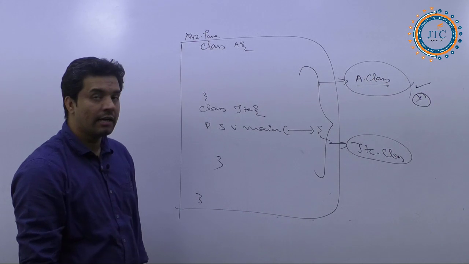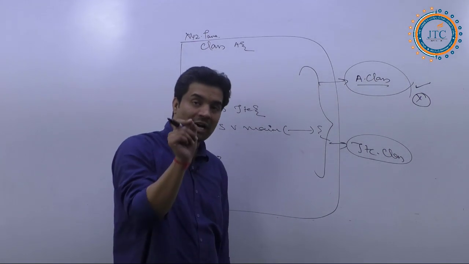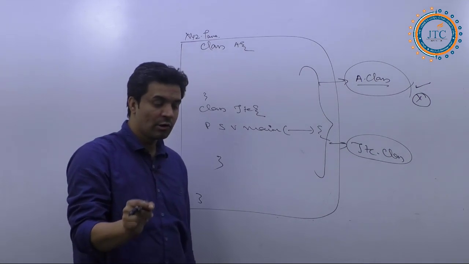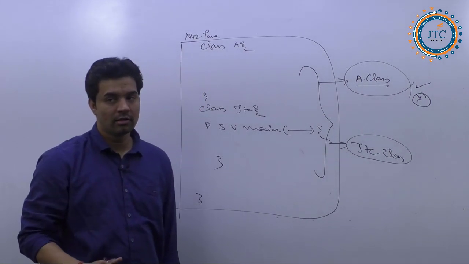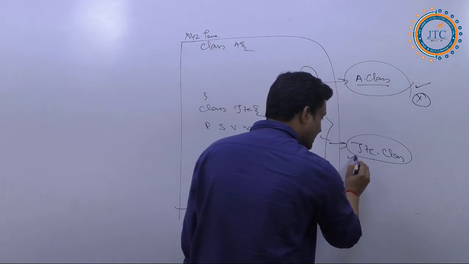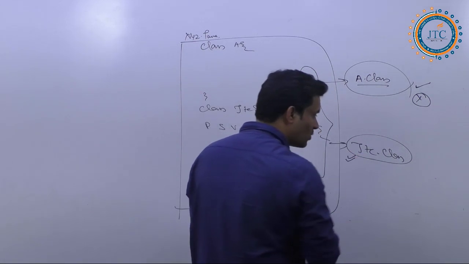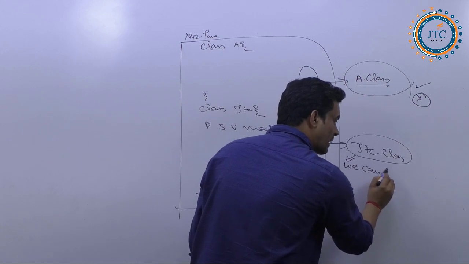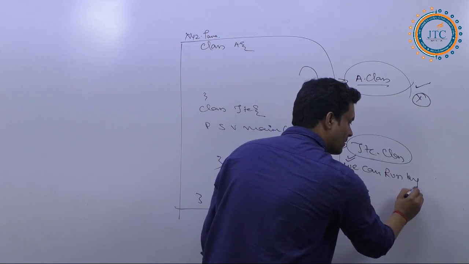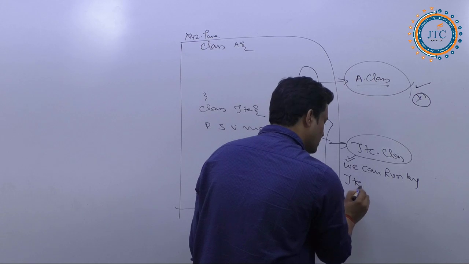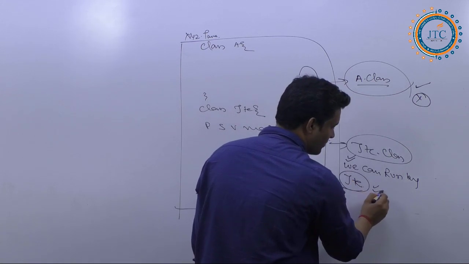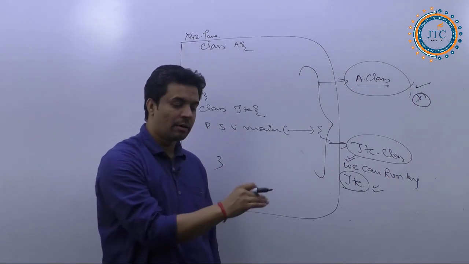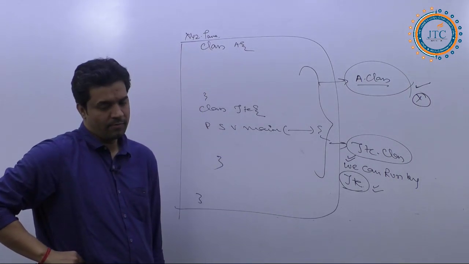Because we run the program by the name of the class file that contains the main method. Here the JTC class contains the main method, so we can run it with the JTC name itself.